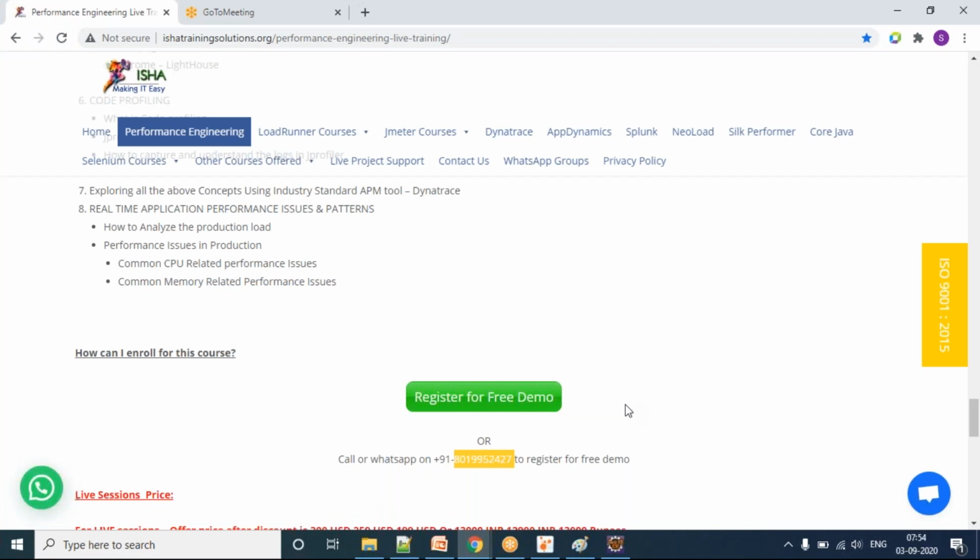From tomorrow, our day one session will be progressing. So that is what we'll be covering in each and every session. Based on that, I will share those artifacts with you, like the war file that I mentioned, and then the documents, the artifact documents. We'll be sharing them post completion of each and every session.